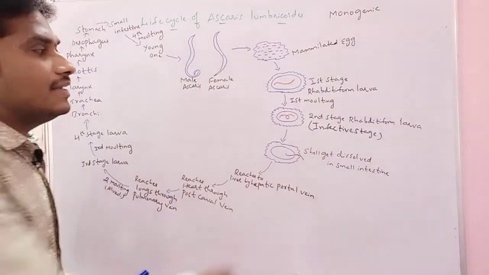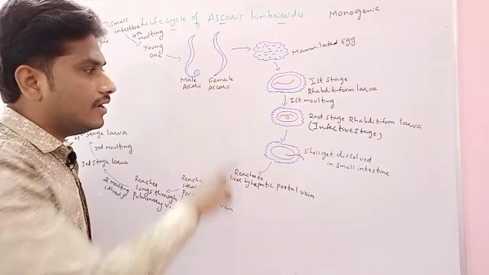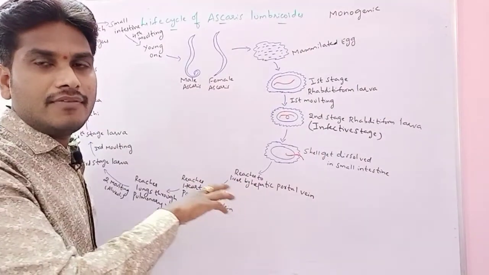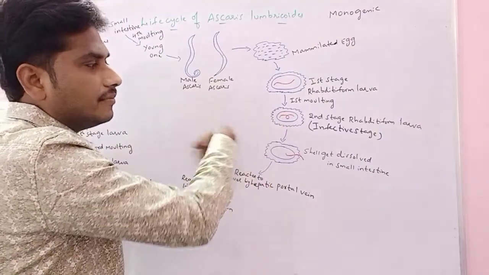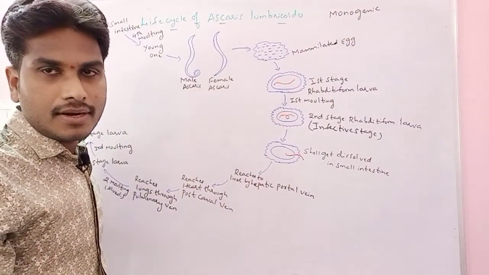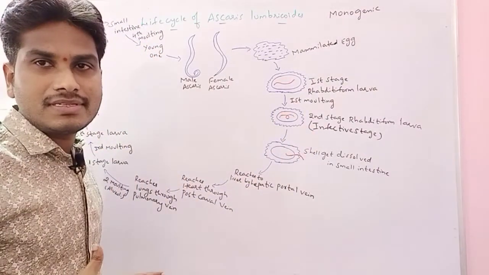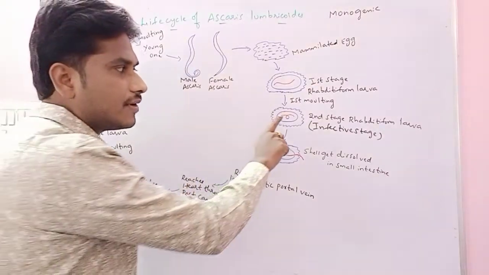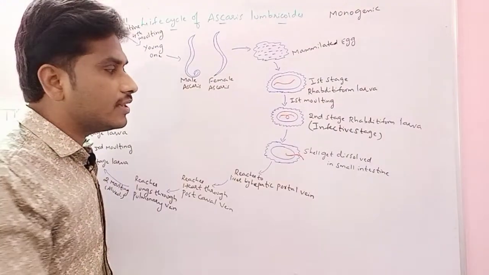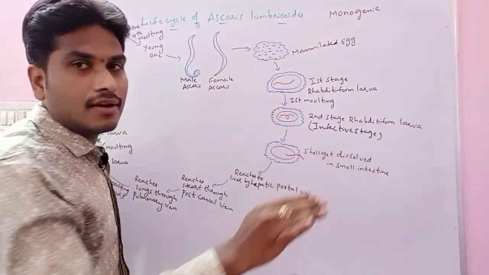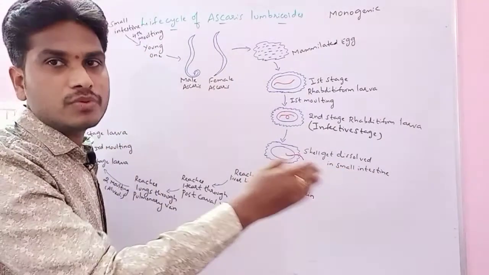Infective stage means the disease spreading stage. The second stage rhabditiform larva, when it mixes with contaminated food and water, and a healthy person takes that contaminated food and water containing the second stage rhabditiform larva, enters the small intestine of that person. In the small intestine, the outer shell is dissolved. When the outer shell is dissolved, the second stage rhabditiform larva comes out into the intestine.